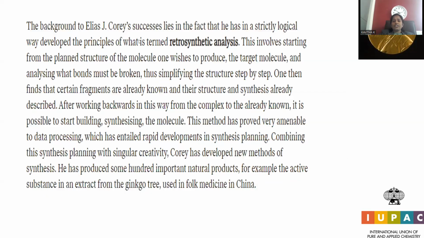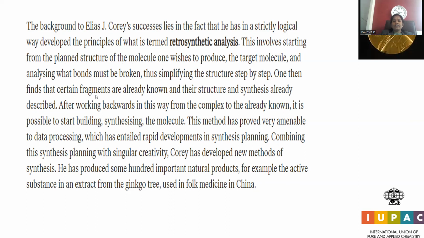The background of Elias J. Corey's success lies in the fact that he logically developed the principles of what is termed retrosynthetic analysis. He proceeded with retrosynthesis. Retrosynthesis stands for strategizing a complicated product moiety in order to break it into simpler molecules in the backward direction. This involves starting from the planned structure of the molecule which one wishes to produce, the target molecule, analyzing which bonds must be broken, and simplifying the structure step by step. Whatever complicated structures there are, they are drawn back into simplified ones by a step-by-step approach.